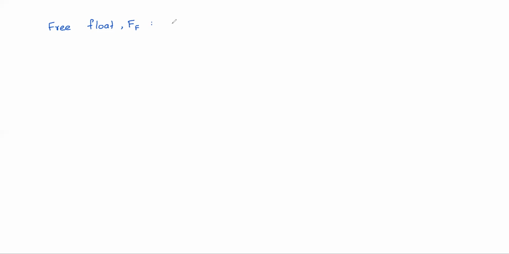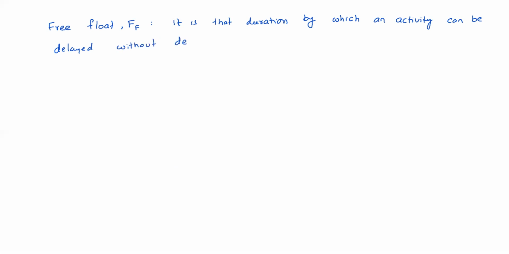Free float is that duration by which an activity can be delayed without delaying any other succeeding activity.